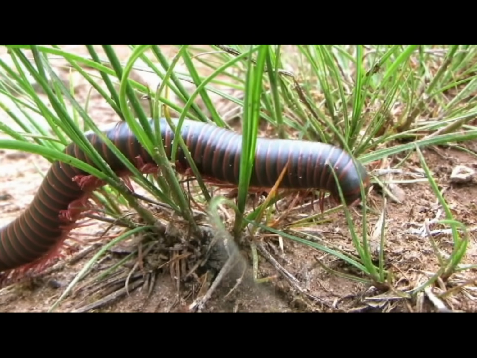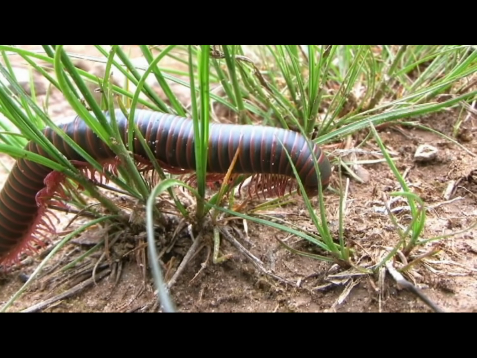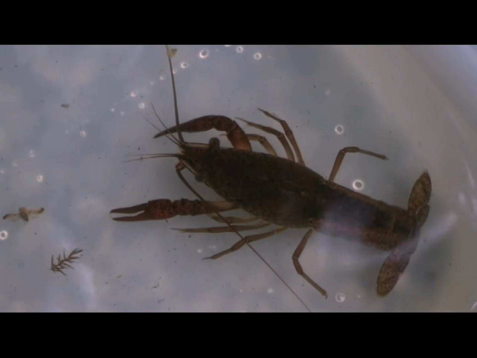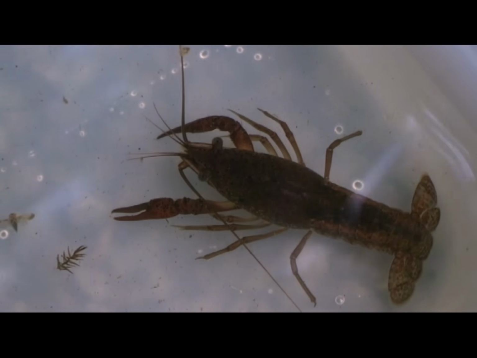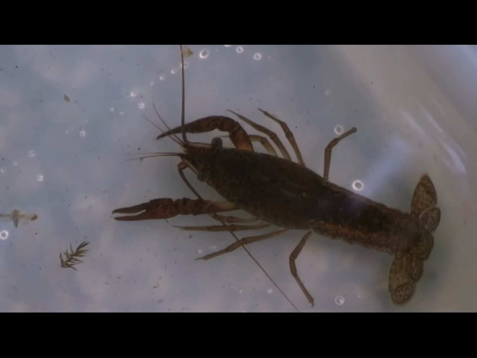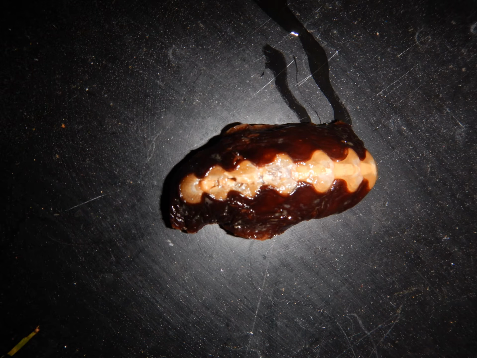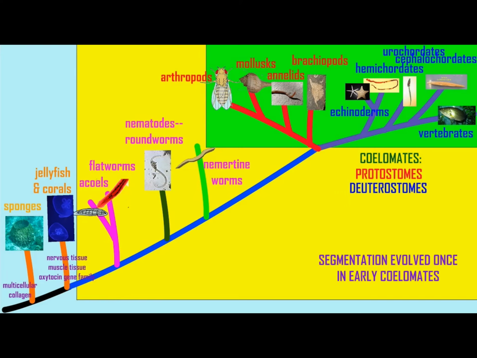Arthropods are well known for their segments. One can observe this in centipedes, millipedes, but then even in abdominal segments and other segments which fuse in arthropods. There is even segmentation known in early mollusks, both in fossil forms and in the most primitive mollusks alive today, the chitons. These are segmented mollusks.